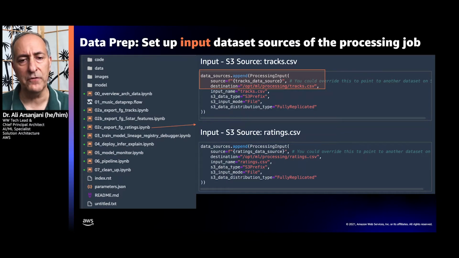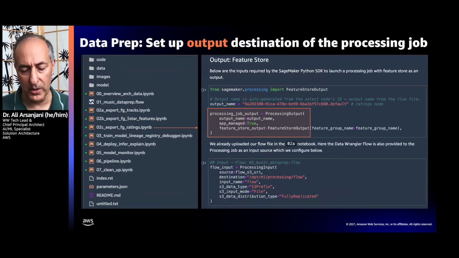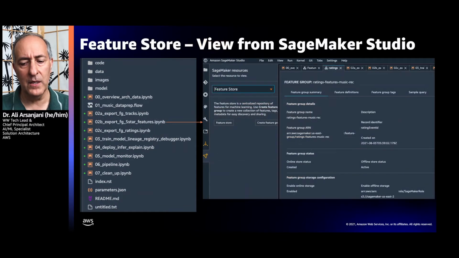It will define to SageMaker Processing what kind of transformations have to happen to your data and where they should be deposited. Here we're showing where the output destination of the SageMaker Processing job should be defined. And in this case, it's going to be the offline feature store.